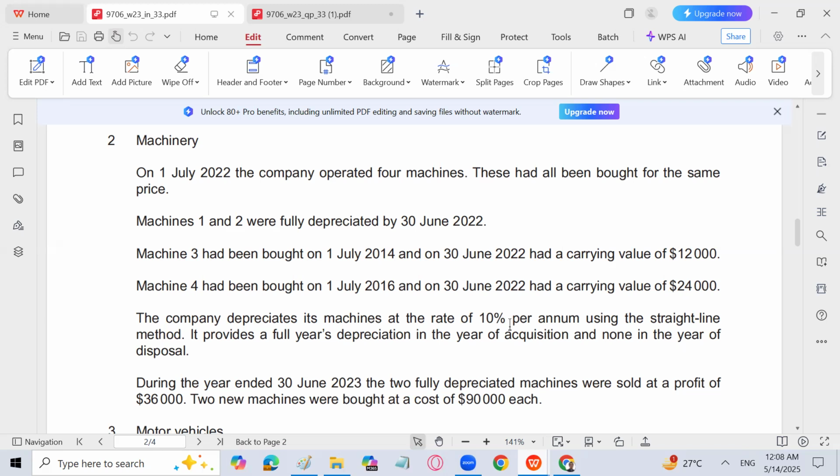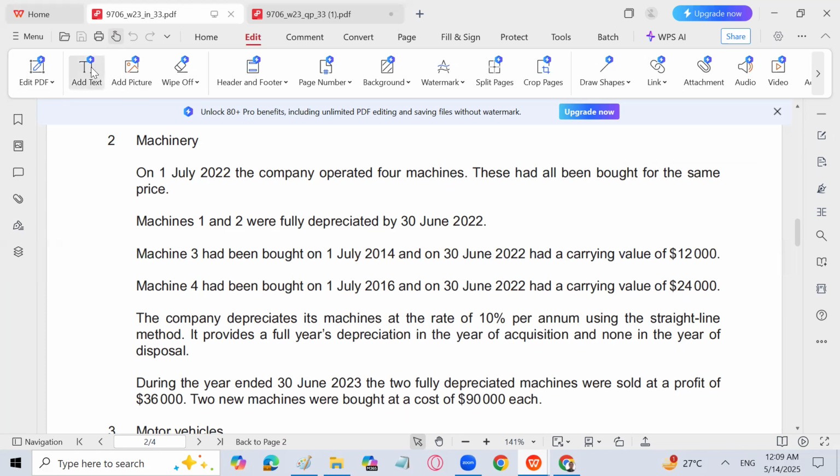It is understood, right? But two machines which are fully depreciated have been sold. So we have to subtract that cost also from the cost of the assets. And then we can find out for the year 2023. So let's go back now. Machine 3 had been bought on 1st July 2014 and on 30th June 2022 had a carrying amount of 12,000. So let's see that because the depreciation is 10%, my dear students, let's calculate it.